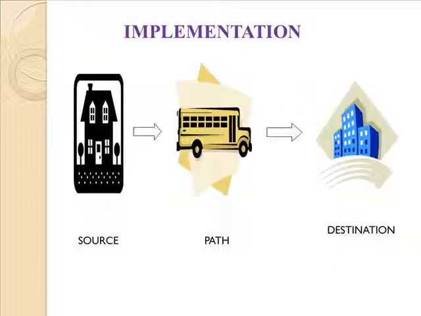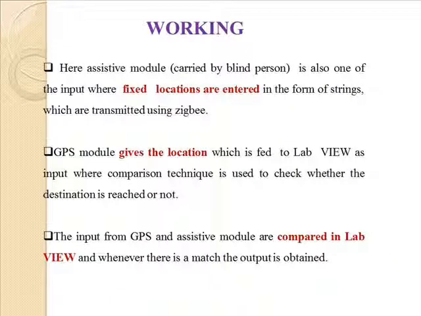Project implementation. House is the source, bus is the path, and building is the destination. The blind person traveling in the bus carries the assistive module, and the navigation module is placed in the bus itself.